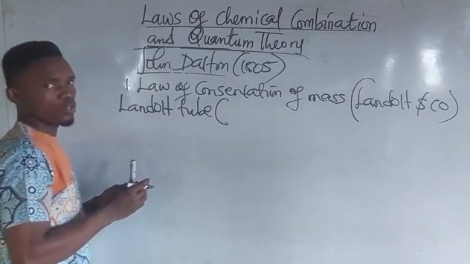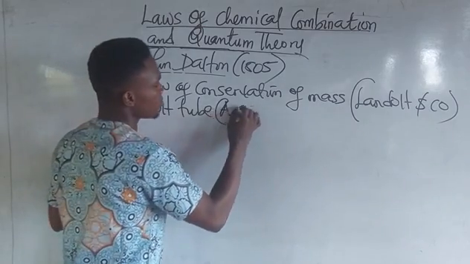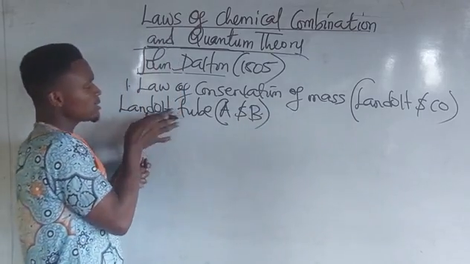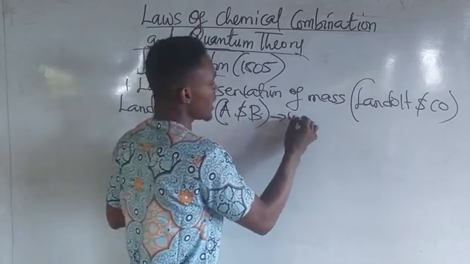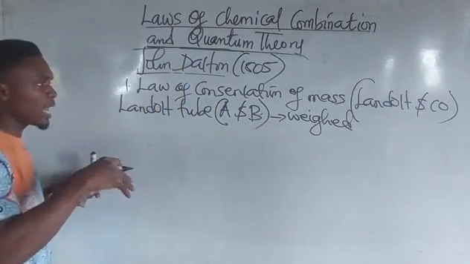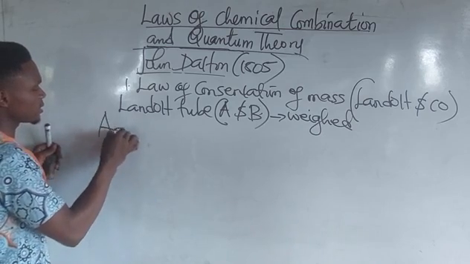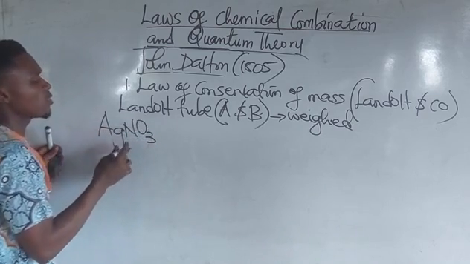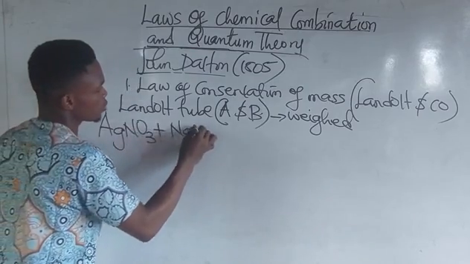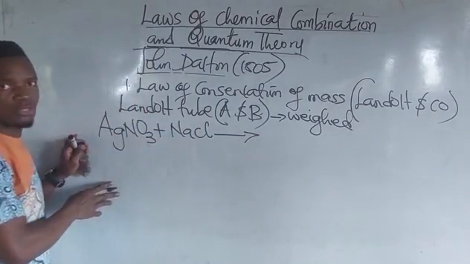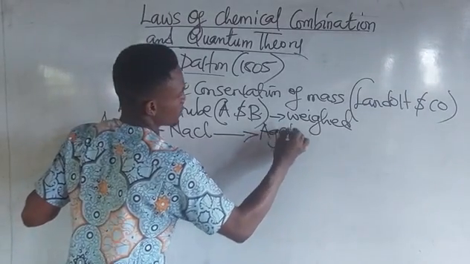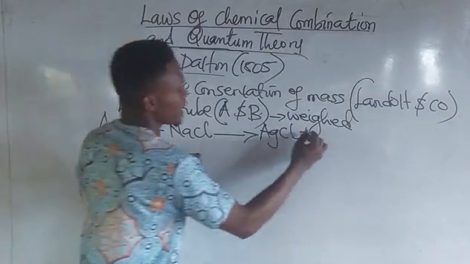This Dalton's tube was found to have two arms, arm A and arm B. While this tube was empty, it was weighed. After that, they introduced silver nitrate and sodium chloride into the tube. What then happened? You now have silver chloride and sodium nitrate.